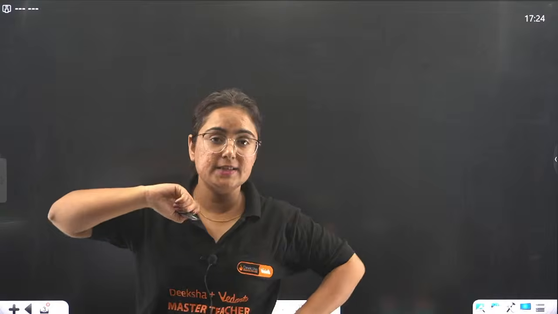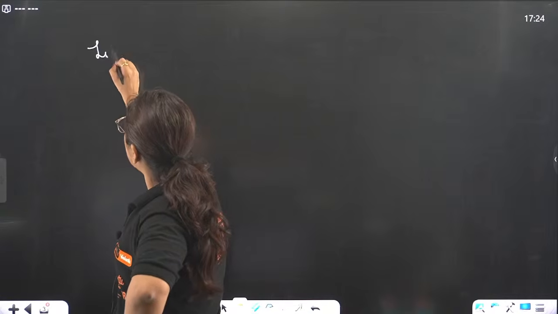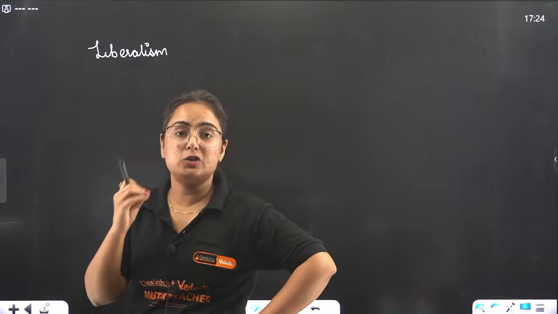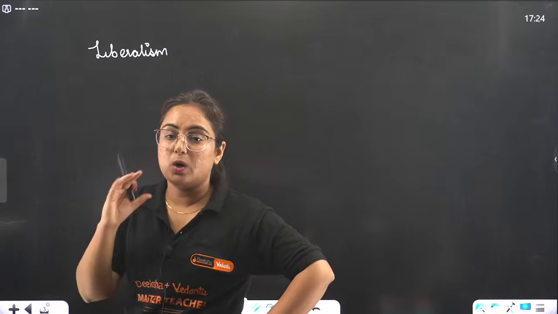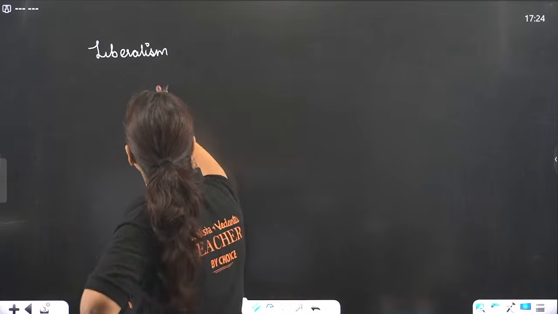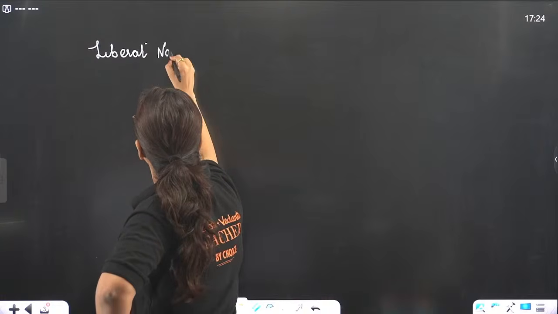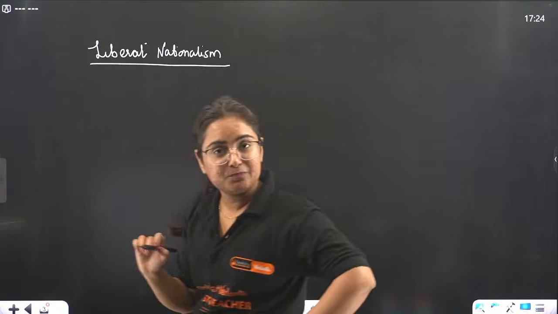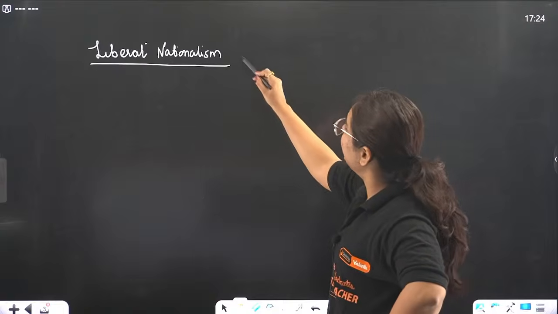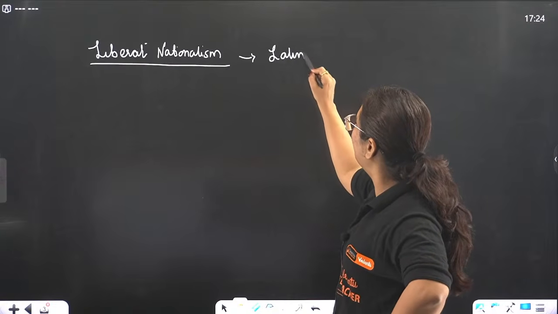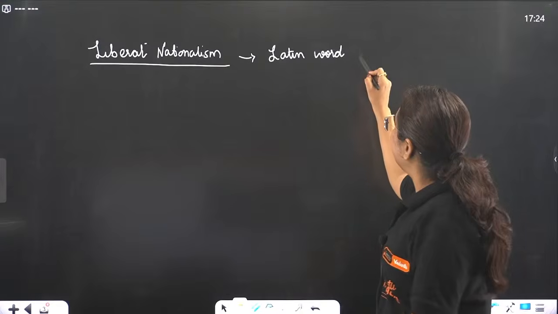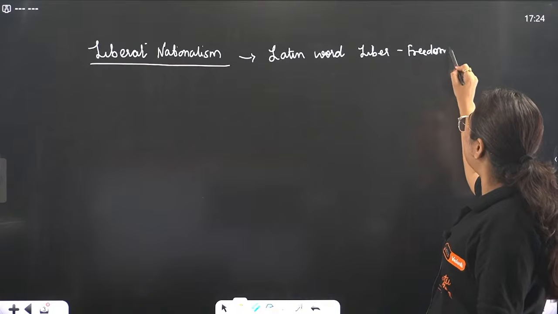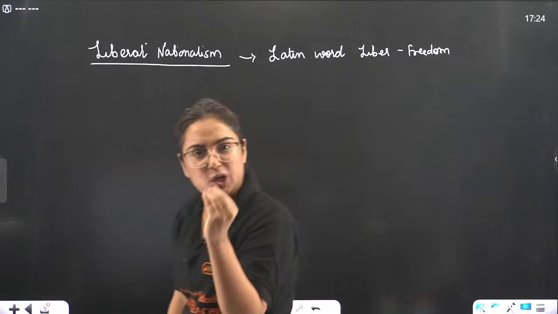The next topic that came to my mind is liberalism, right? Basically, beta, the chapter's important topic is liberal nationalism. Do you know from where this word liberal comes? Beta, this word liberal comes from a Latin word, liber, which actually means freedom. You know how the question comes in your exams.